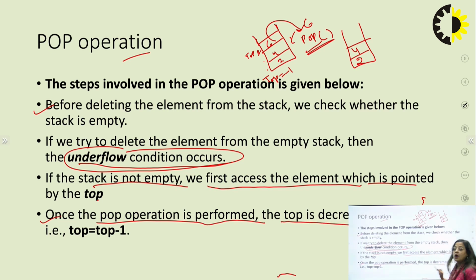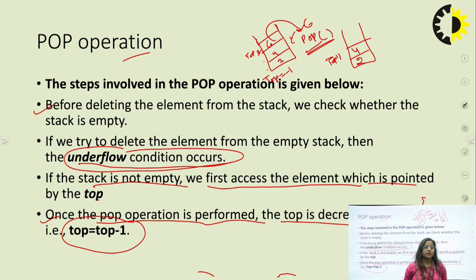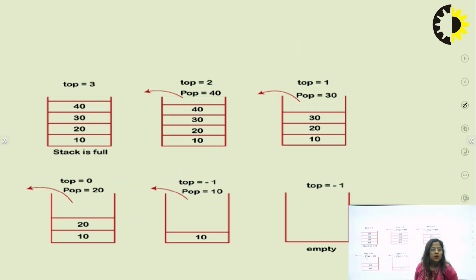Now the next point is, once the pop operation is performed, top is decremented by 1. Here top indicates 2. When you apply the pop operation, top is decremented by 1, so now top indicates 1. So the top value is top minus 1 in a pop operation, but in a push operation we use top equal to top plus 1.